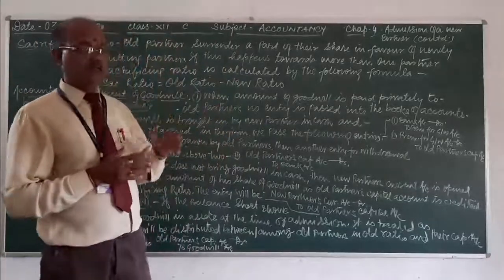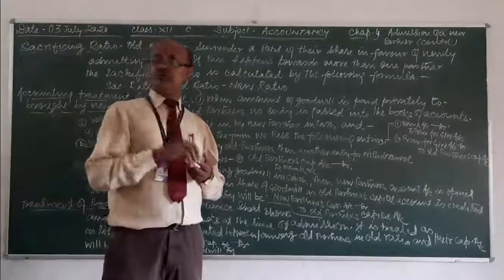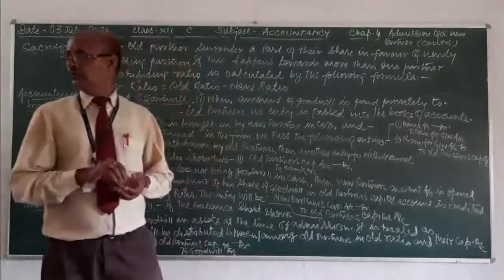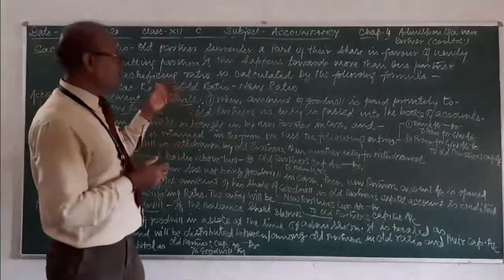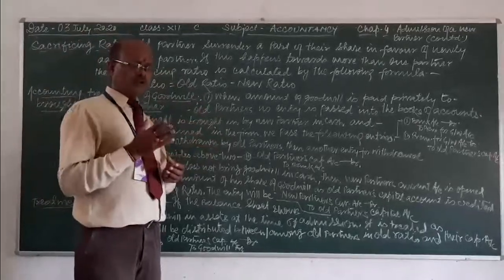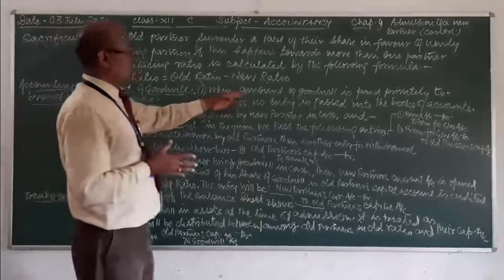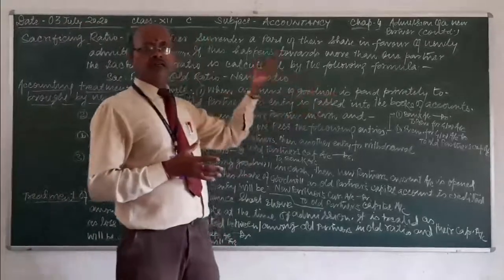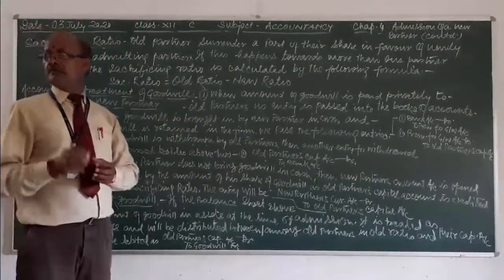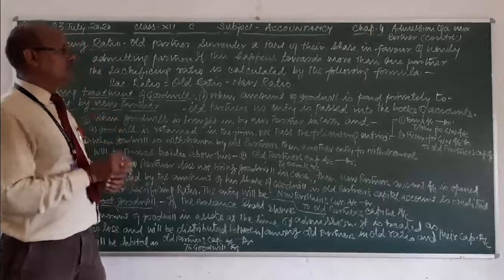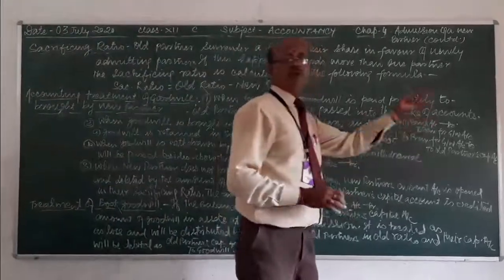The firm has no hand in this transaction. So in the books of the firm, no entry will be passed. So you must be very clear that if the amount is paid privately to old partners, there will not be any entry passed in the books of account of the firm.